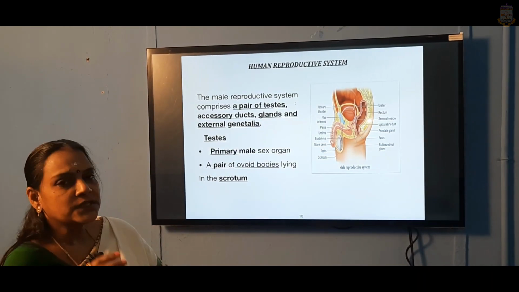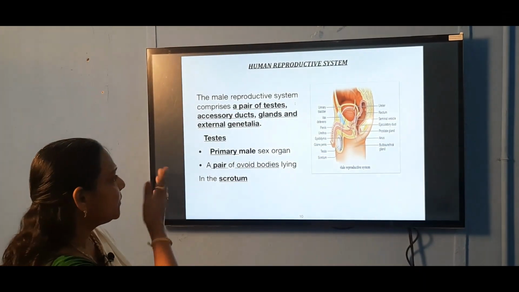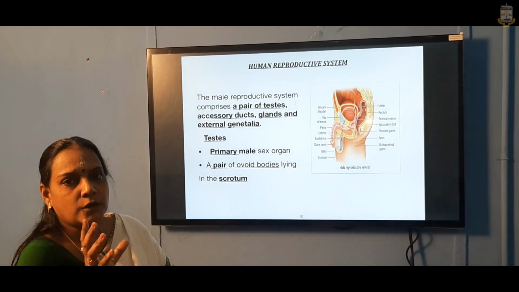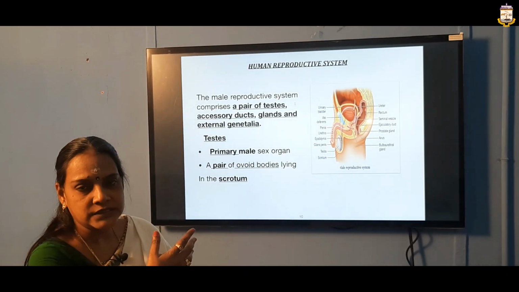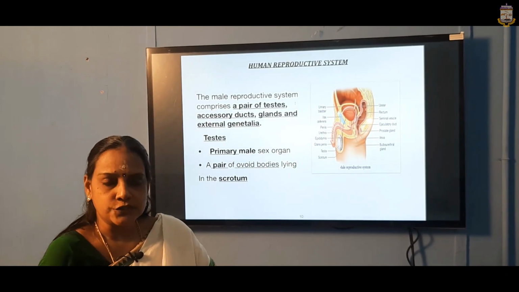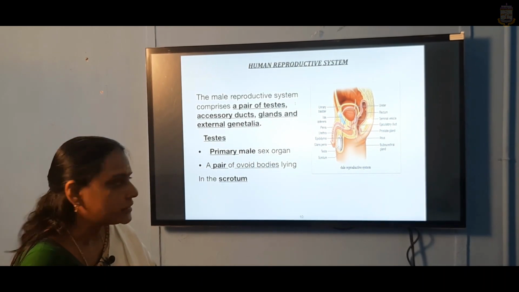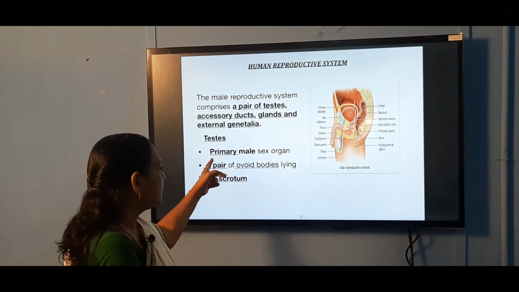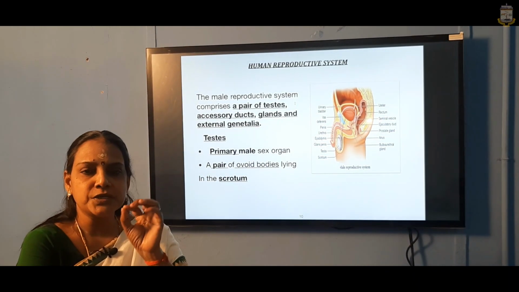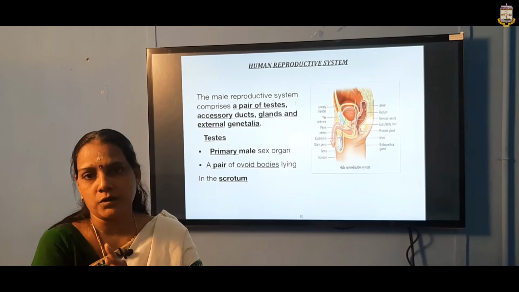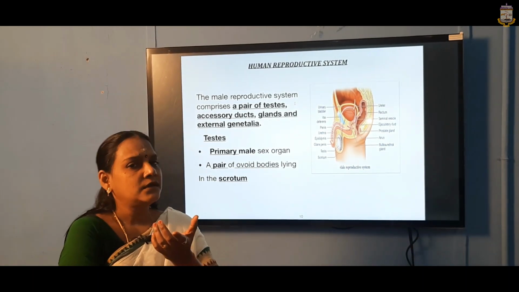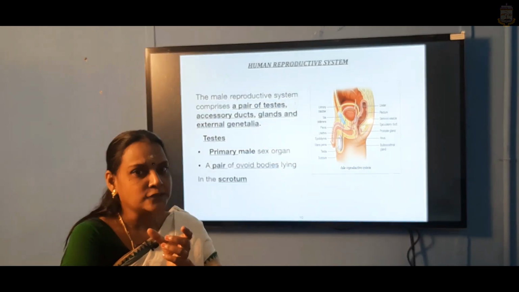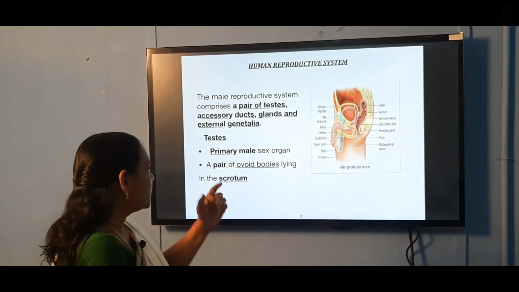When you say male reproductive system, the main organ is a pair of testes, along with accessory ducts, glands and external genitalia. Only these are the essential organs present in the male reproductive system. Out of that, we have the testis, which is said to be the primary male sex organ. Even if it is a rudiment, it is not said to be a male, so it has to develop first in nature. That is more essential.